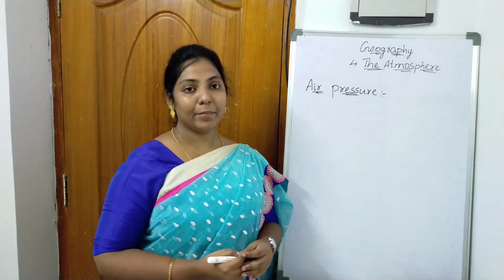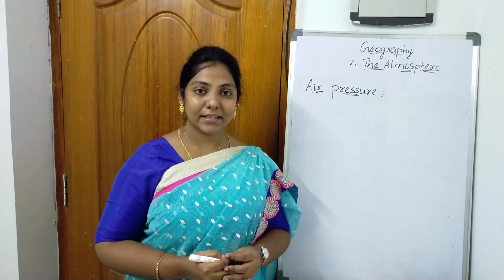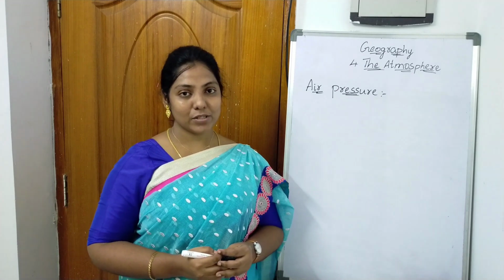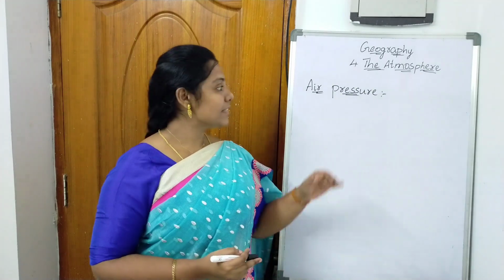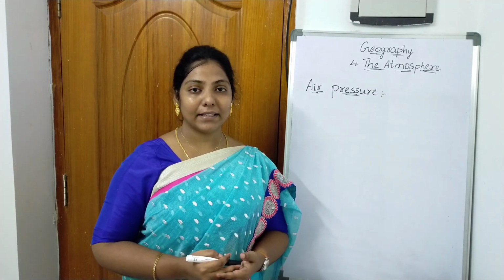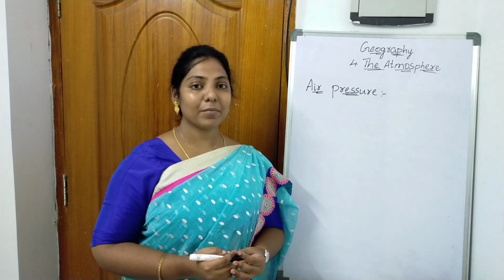Let us see air pressure. We all know that atmosphere is having some dust particles, water vapor, gases, all these are present in the atmosphere, and we know that air is also having some weight. So now let us see the definition of air pressure. The pressure exerted by the air on the surface of the earth is known as air pressure.